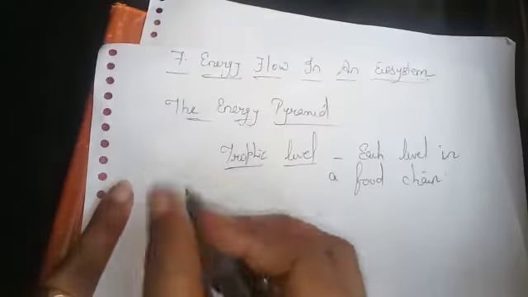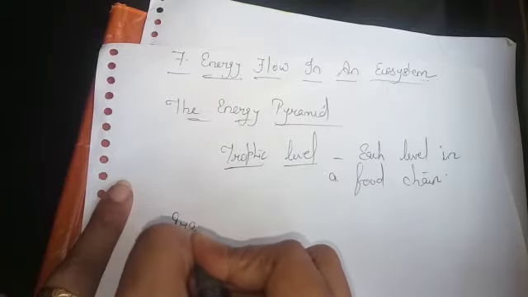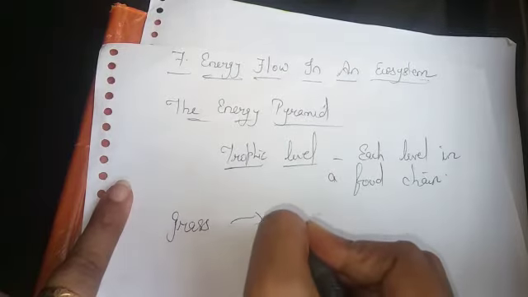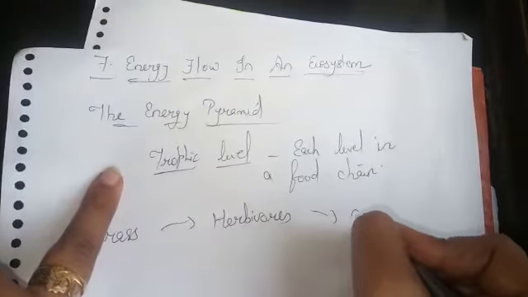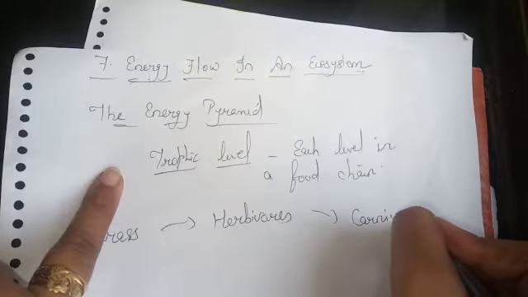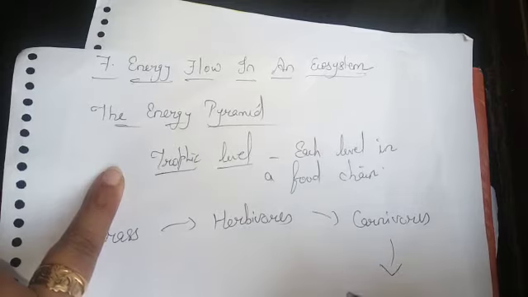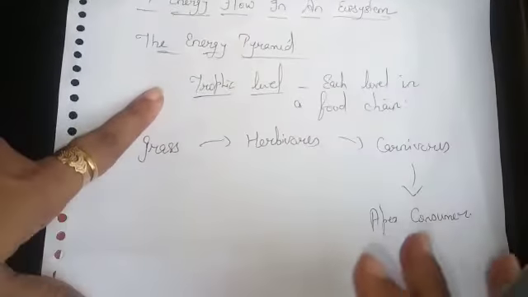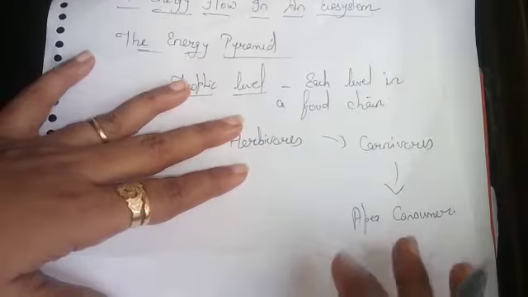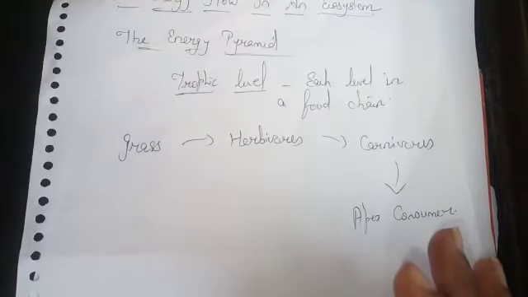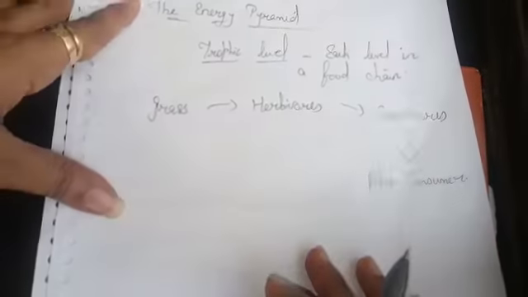For example, if I have a food chain, say grass eaten by herbivores, herbivores eaten by carnivores, carnivores eaten by apex consumer. Apex consumer can be any organism that will form the top level of the food chain. It can be omnivores or any other organism which cannot be eaten by other animals, right?